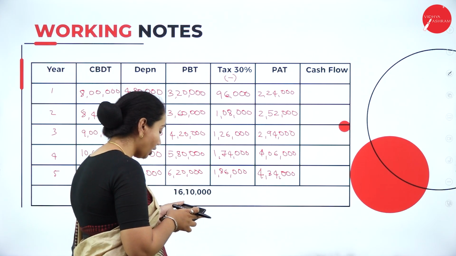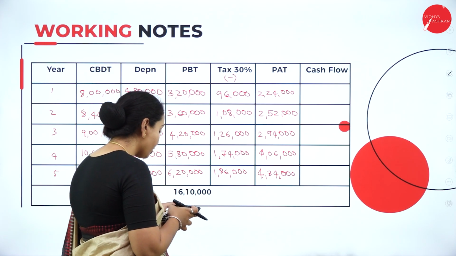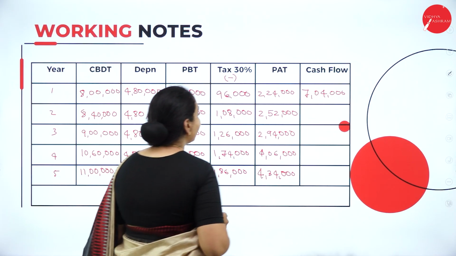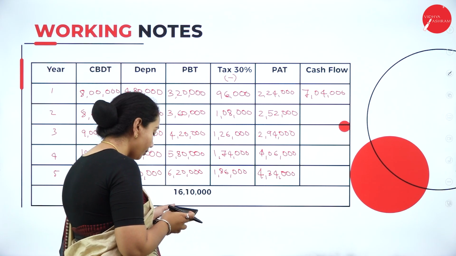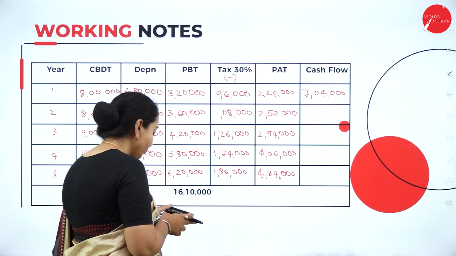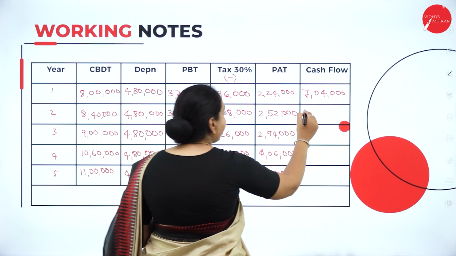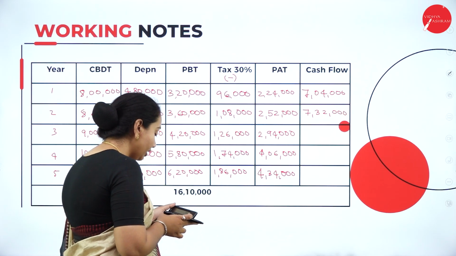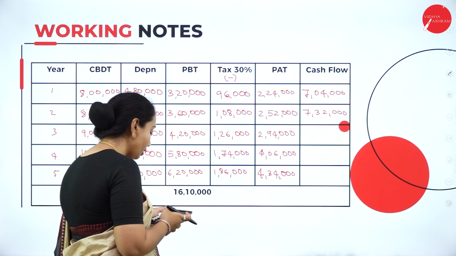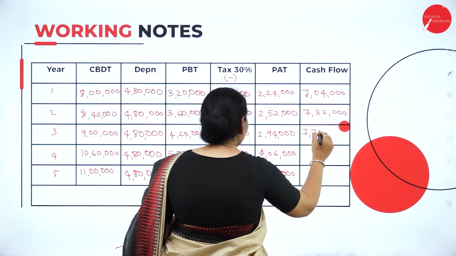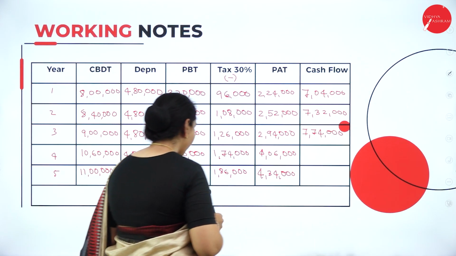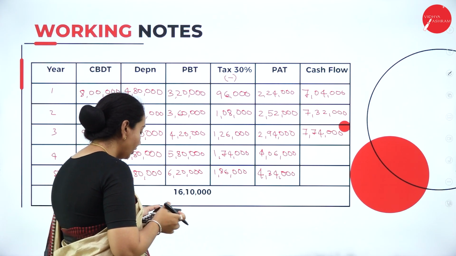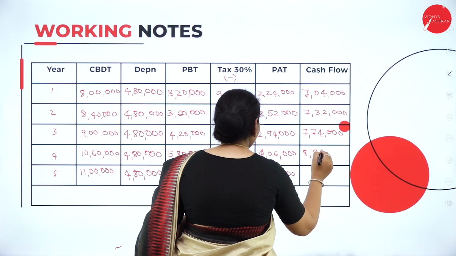So 2,24,000 plus 4,80,000 gives 7,04,000. Next 2,52,000 plus 4,80,000 gives 7,32,000. Next 2,94,000 plus 4,80,000 gives 7,74,000. Next 4,06,000 plus 4,80,000, so we'll get 8,86,000.